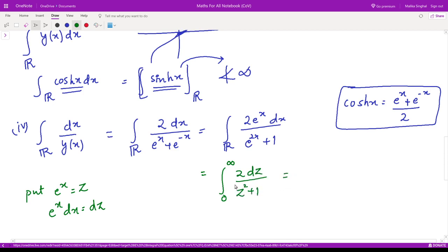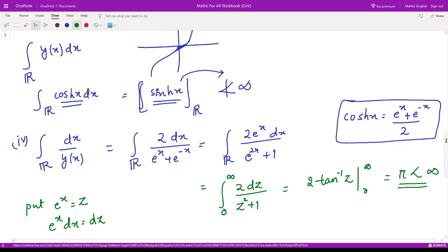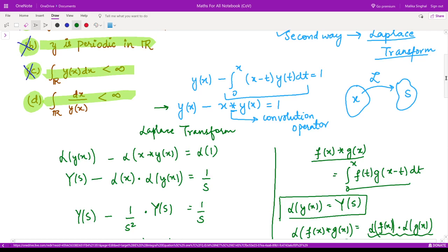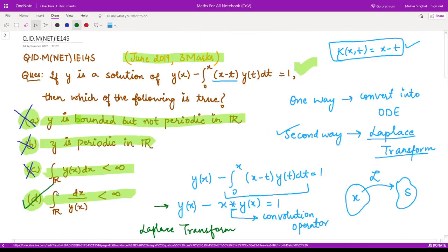So what is the integration? This 2 is a constant, and comes out of the integration. The integration of 1 by z square plus 1, what would that be? Tan inverse of z, with limits from 0 to infinity. So that would be pi, and this is surely less than infinity. So this option is correct. So we have option 4 as the correct option to this question, right?